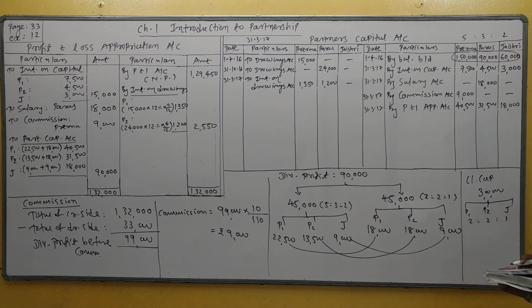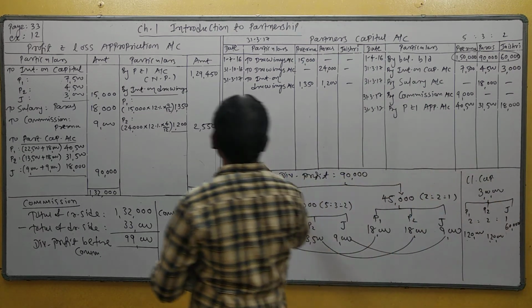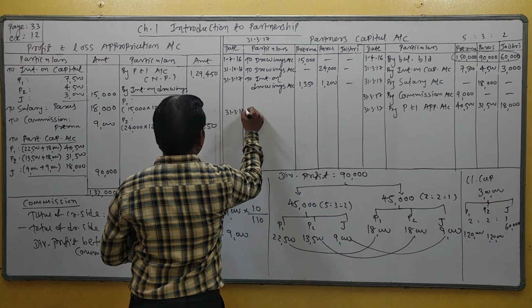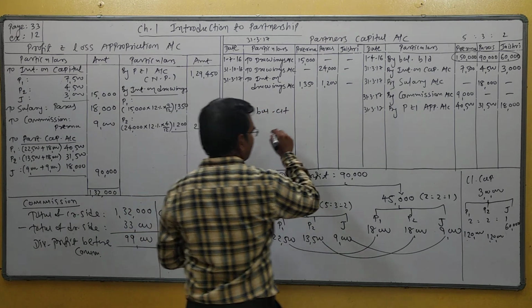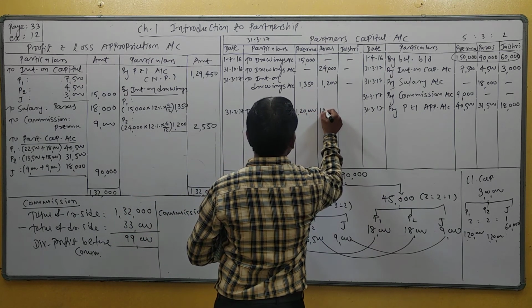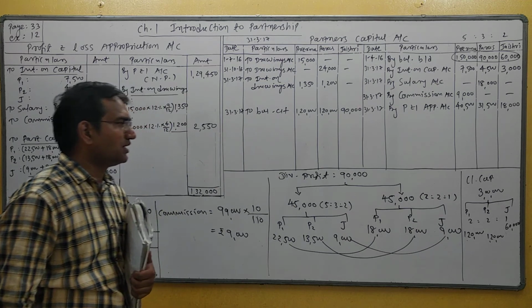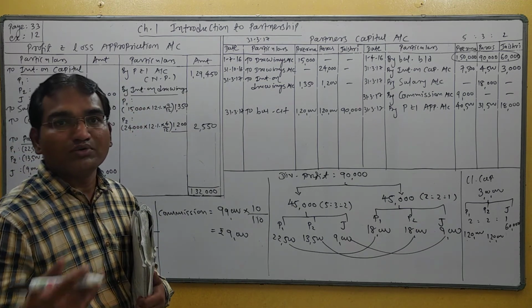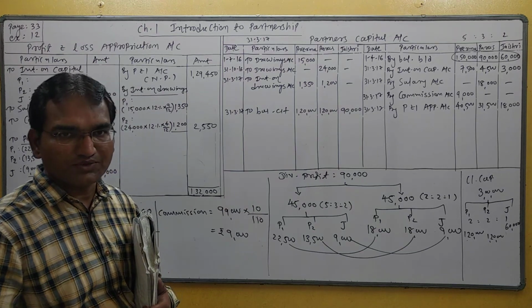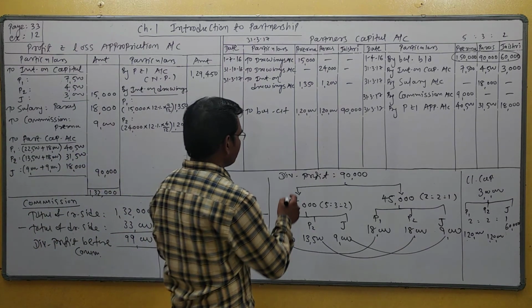So what is closing capital of P1? 1,20,000. Second partner 1,20,000 and third partner 60,000. Understand? This is closing capital, and it will be written down here after one line left, to balance carried forward: 1,20,000, 1,20,000 and 90,000. Now close the account, and if there is any difference brought in or withdrawn, that difference is transferred to cash account.